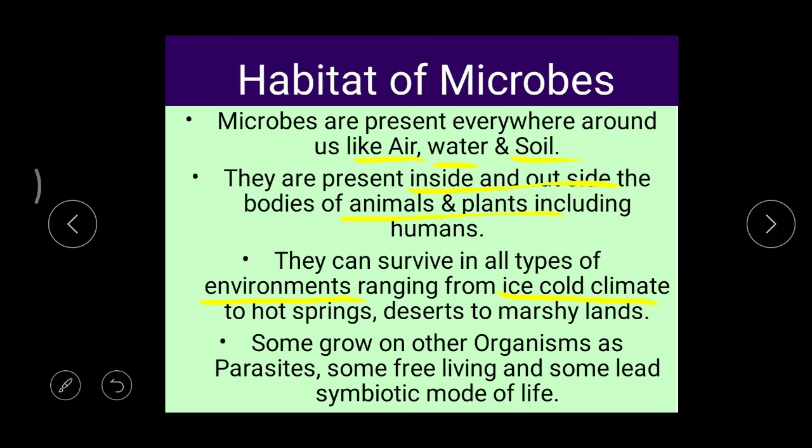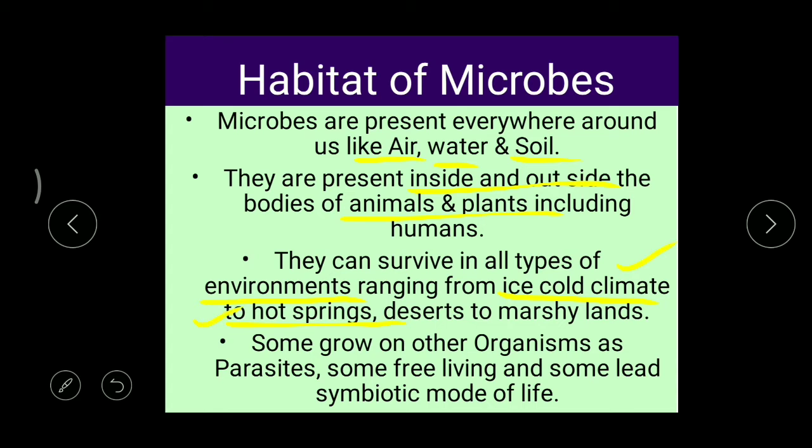Ice cold climate means there we can find a freezing temperature, that means below 0 degrees centigrade. Even in that low temperature to hot springs. Hot springs means there we can find the temperature around 100 degrees. That means very, very high temperature. So here we can say they are able to survive at low temperatures and at the same time high temperatures.